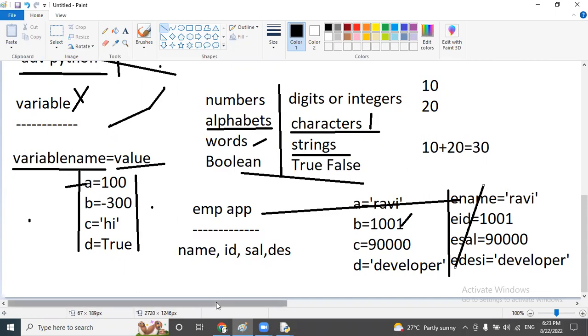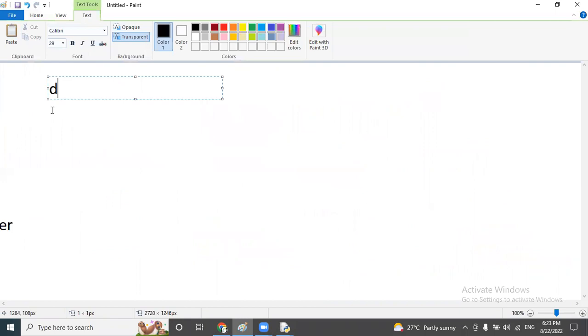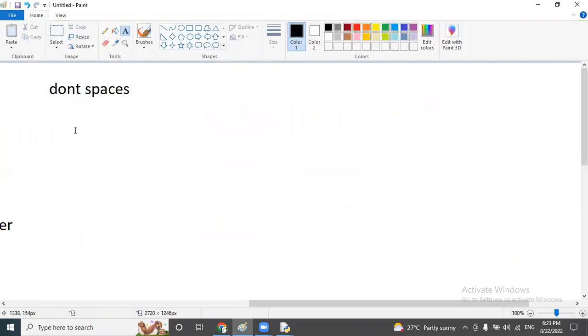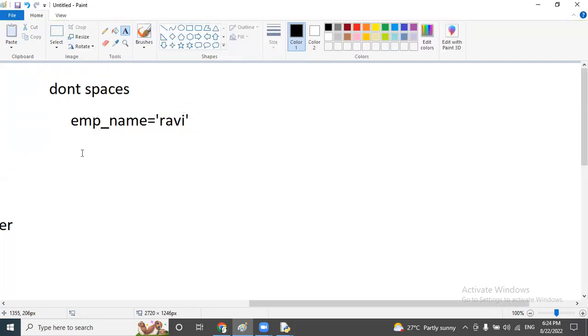And observe one more important point. When we create a variable, don't provide any spaces in the variable name. Python won't accept any spaces. For example, employee name equal to Ravi. In between employee and name, I'm going to provide some space, but Python won't allow any space. In case you want a space, you have to provide a single underscore. So this is about how to create the variables here.